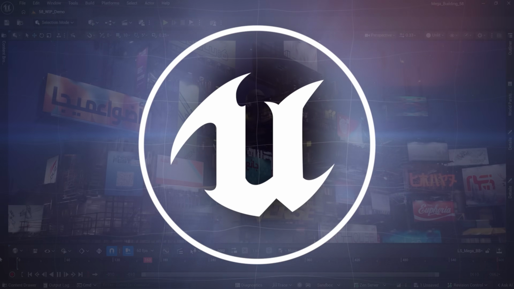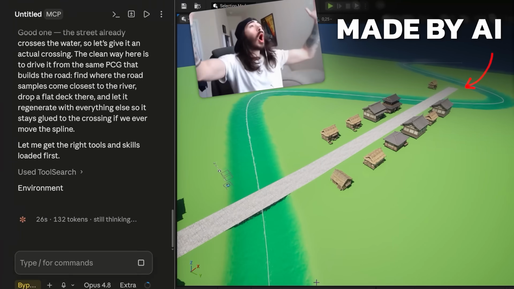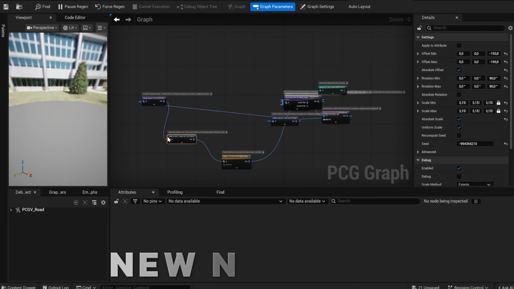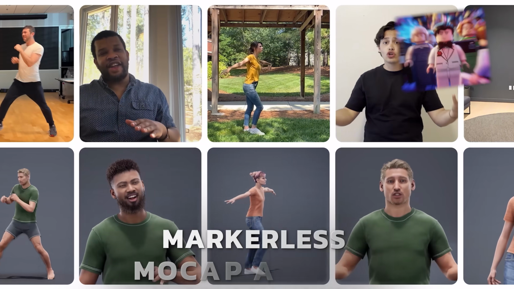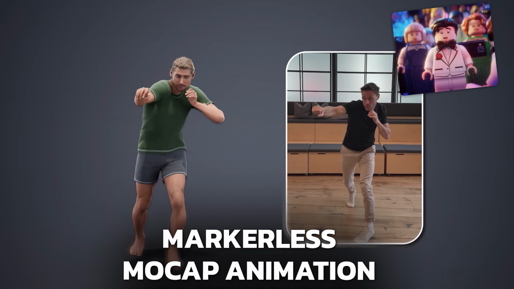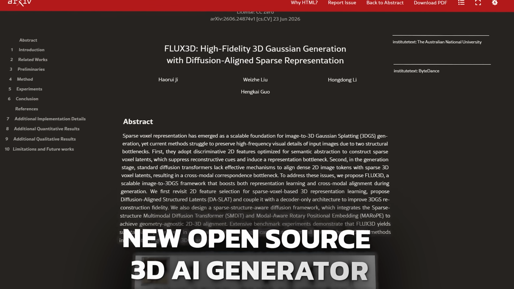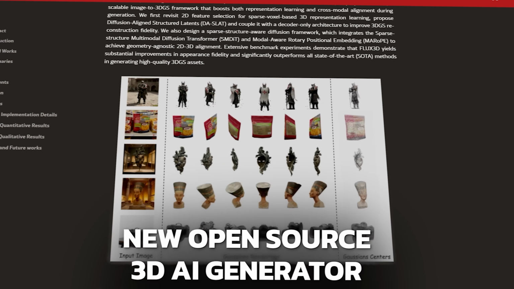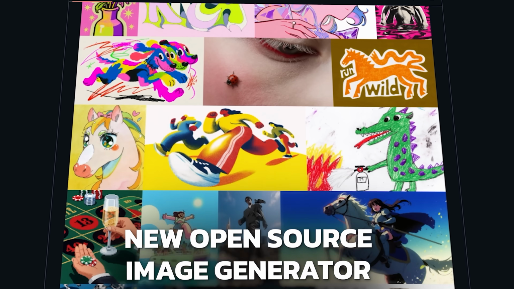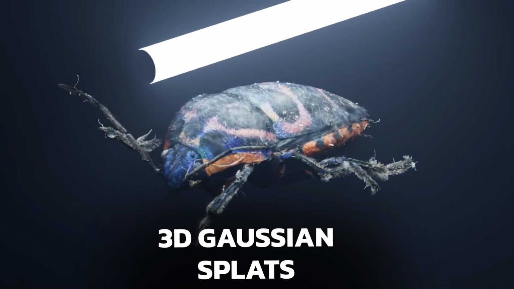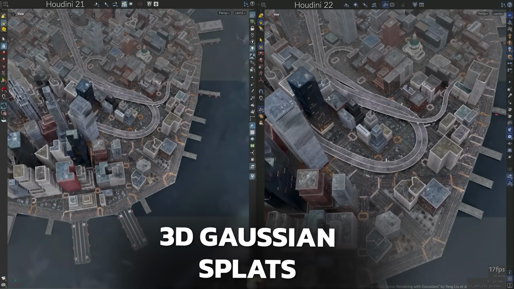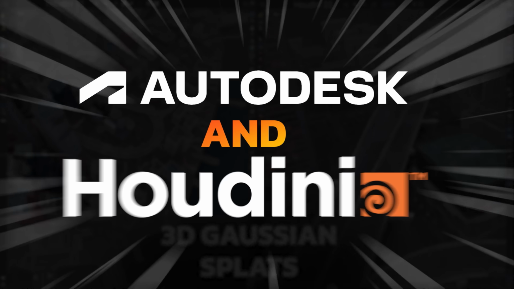This week, Unreal Engine brings crazy AI updates: Mesh to MetaHuman, new native MCP, and markerless mocap animation, and much more. We also have a new open source 3D and image model that really stands out. And 3D Gaussian Splats get supported by big guys such as Autodesk and Houdini. We're gonna talk about this and more today with PixelArtistry.